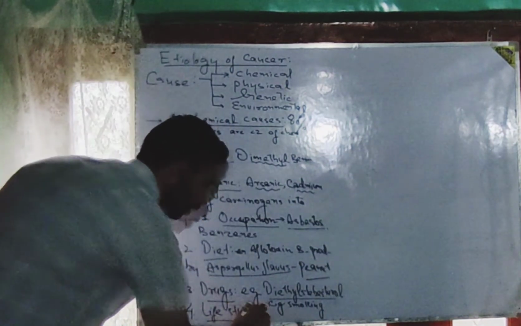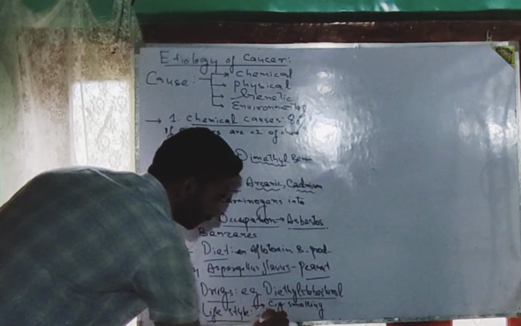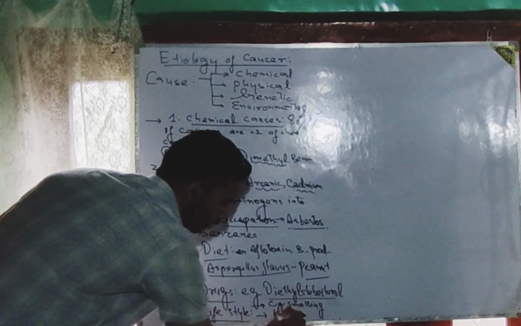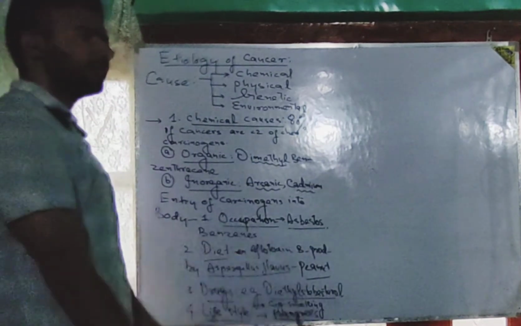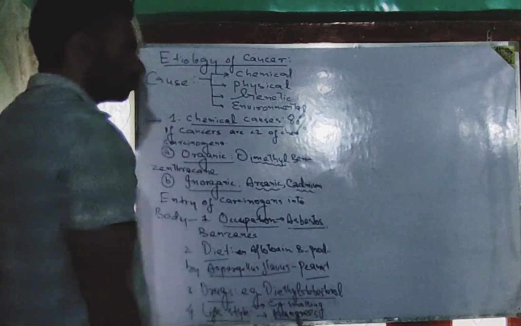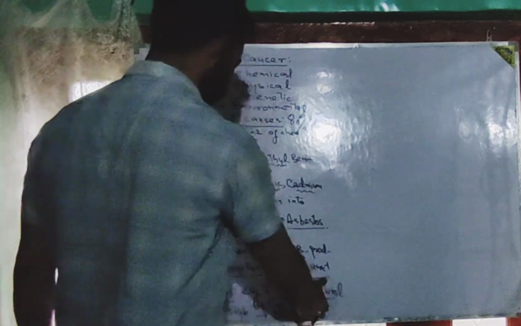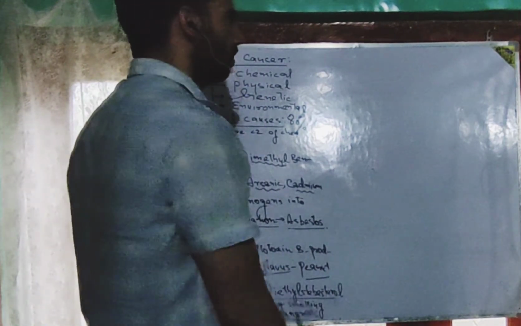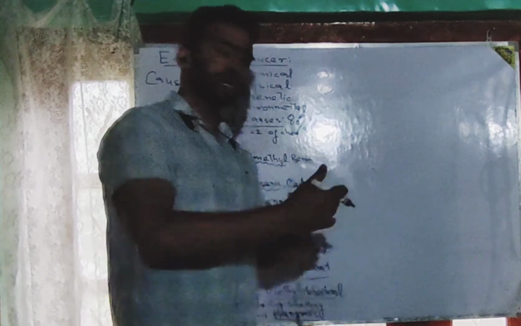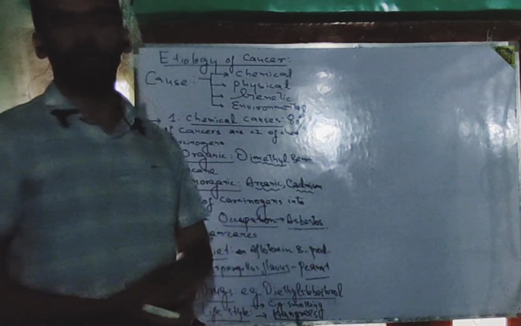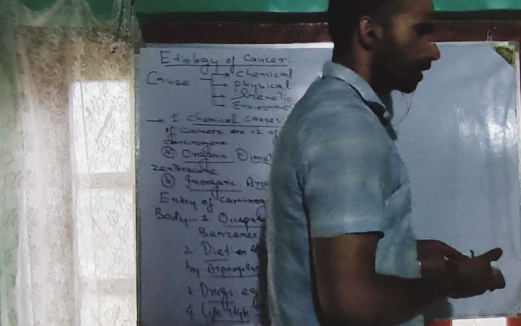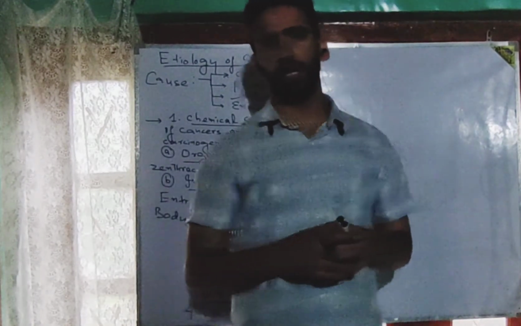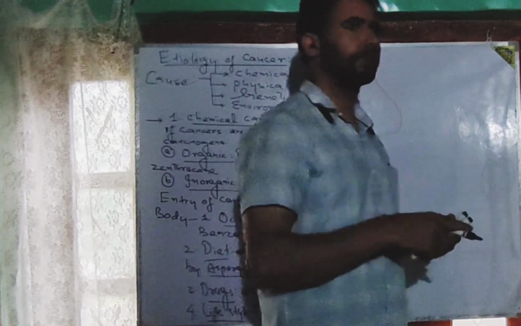So I will write down here: use of kangarees. Use of kangarees in the lifestyle can also lead to entry of carcinogens into one's body. Though the heat radiations are physical carcinogens, this lifestyle can lead to easy entry of such carcinogens into our body. So such types of cancers, which develop because of the continuous exposure of one's body to heat radiations, are mostly found in our Kashmir.